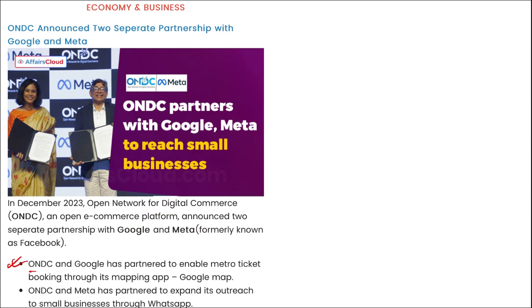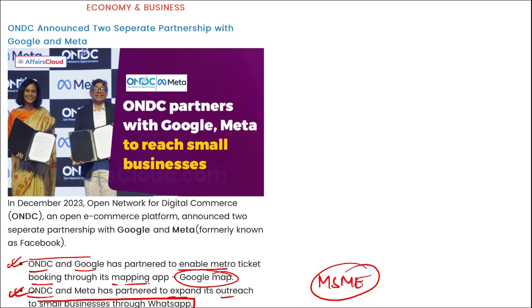First of all, ONDC and Google partner to enable metro ticket booking through their application, that is Google Map. And ONDC and Meta partner to expand their outreach to small businesses through WhatsApp. Correct? Basically to help MSMEs grow. Also, remember, ONDC is an initiative of the DPIIT, the Department for Promotion of Industry and Internal Trade.